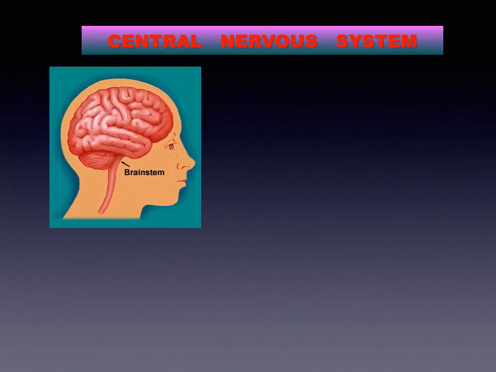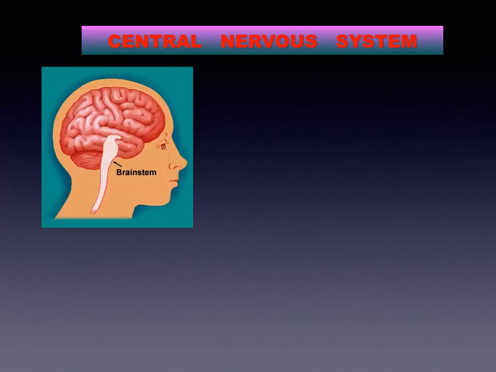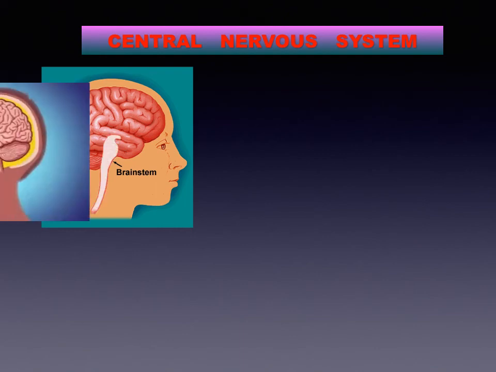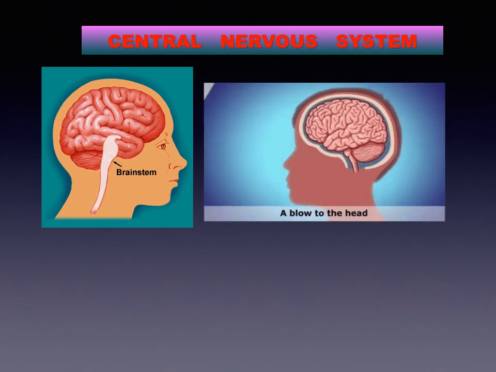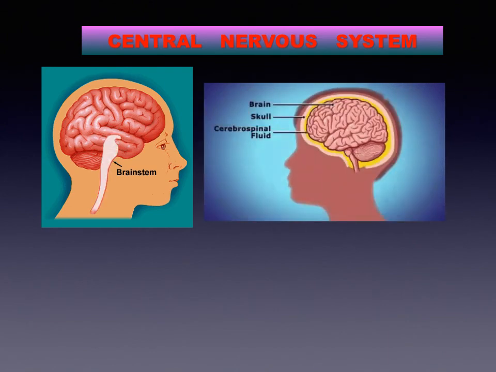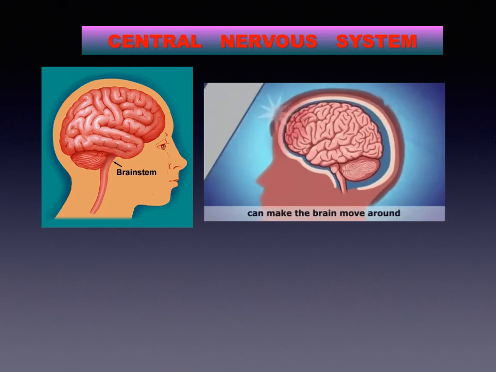Now we are going to study about the first nervous system, that is central nervous system. The central nervous system consists of the brain and spinal cord. The organization of the brain is extremely delicate and highly evolved. The brain is the main controlling part of the nervous system and it is safely located in the cranial cavity. The spinal cord is protected by the vertebral column.